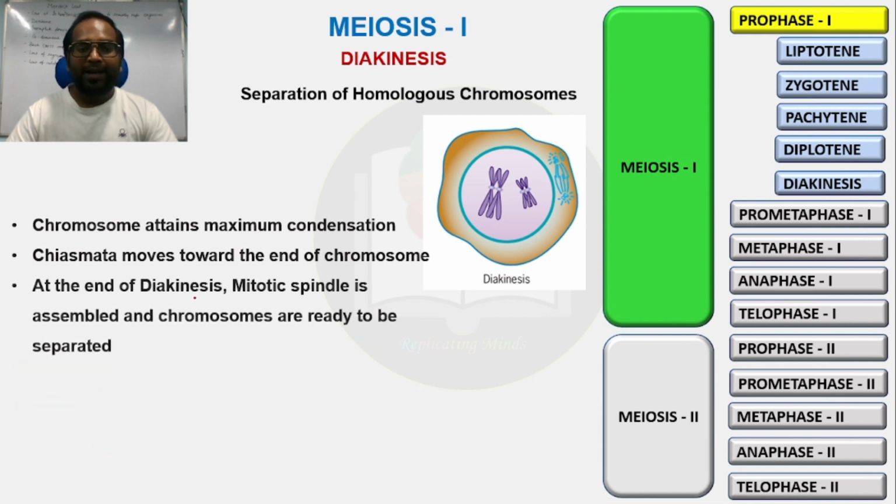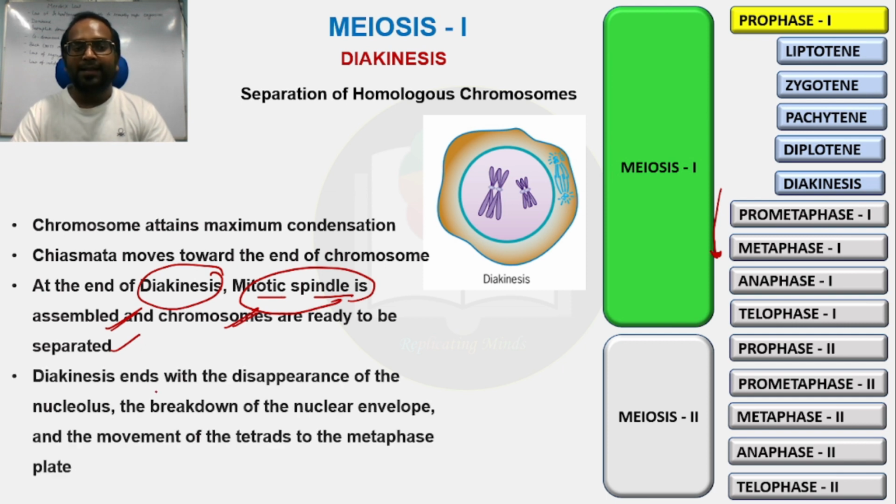At the end of diakinesis, the mitotic spindle is assembled. Now, why? Because this is going to enter into the metaphase. So these homologous chromosomes will need to be separated from each other, and you know that for the separation, you need the spindle. So spindle assembly starts here at the end of diakinesis, and chromosomes are ready to be separated, right? Diakinesis ends with the disappearance of the nucleolus.